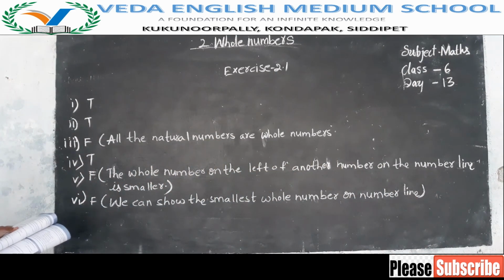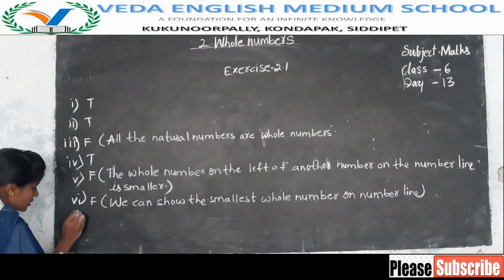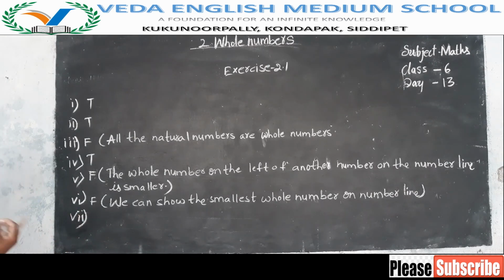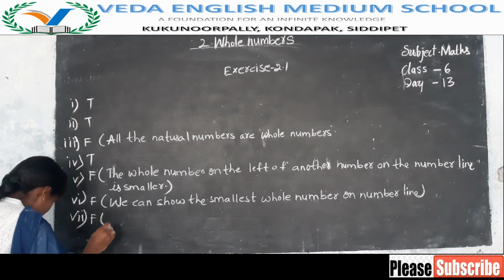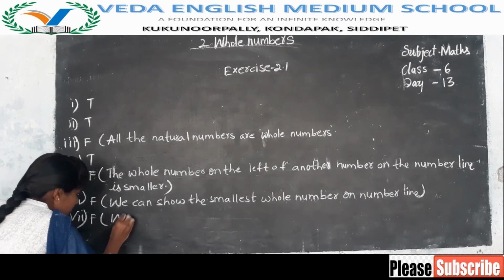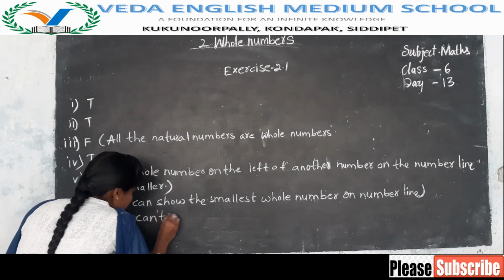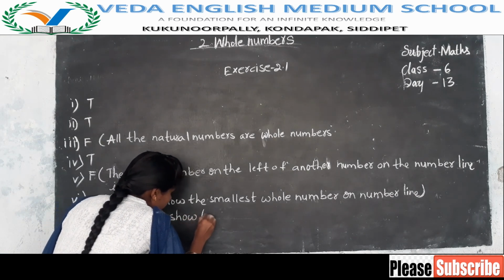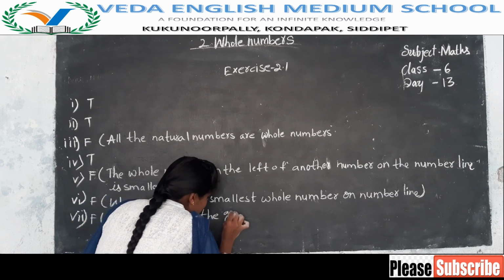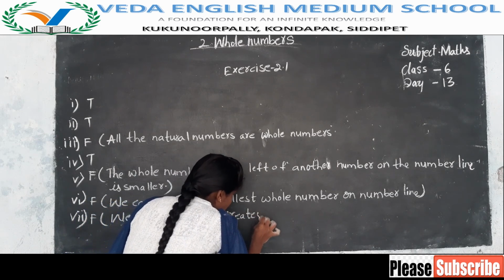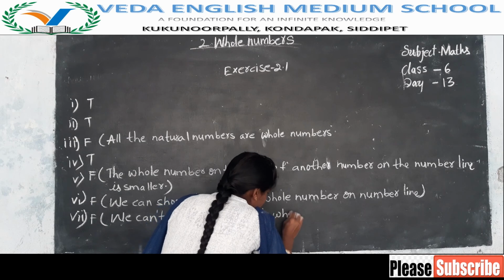Next, we can show the greatest whole number on the number line. No. Sixth one, I did not say what the greatest whole number is either. Then how can you represent that? No. So false. We cannot show the greatest whole number on the number line.